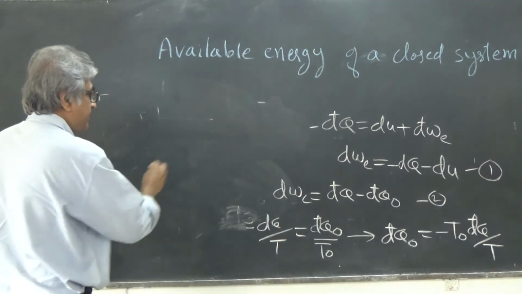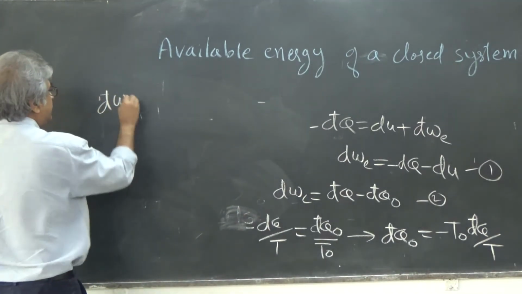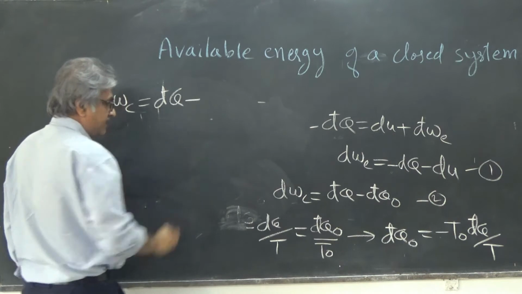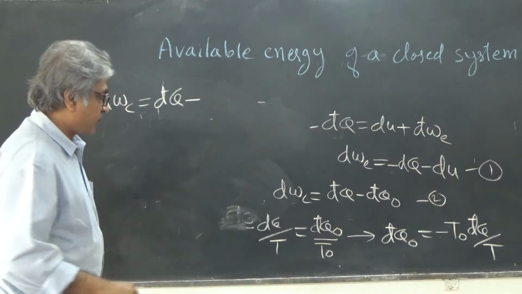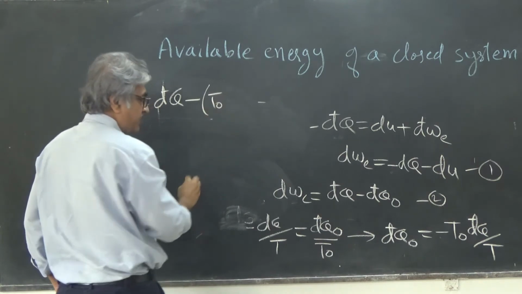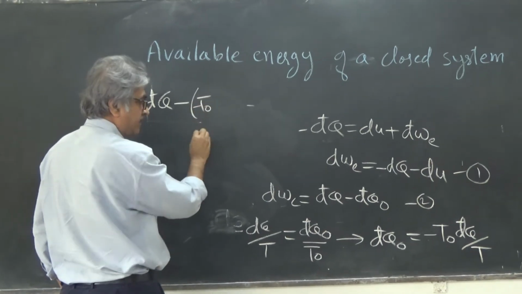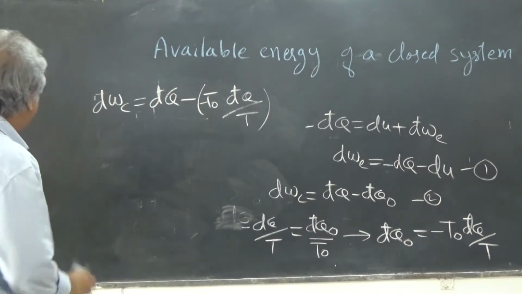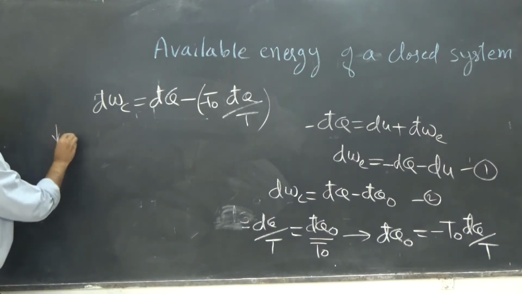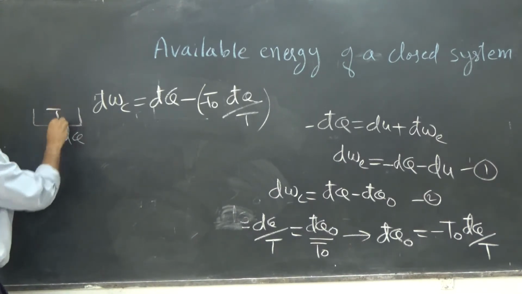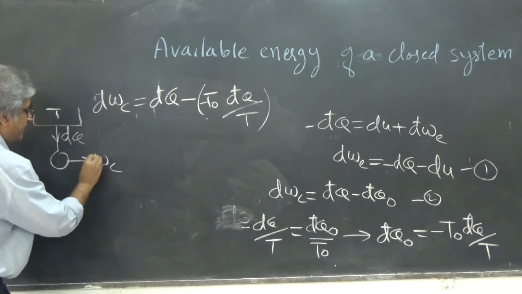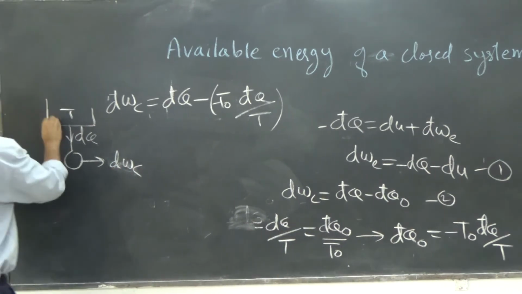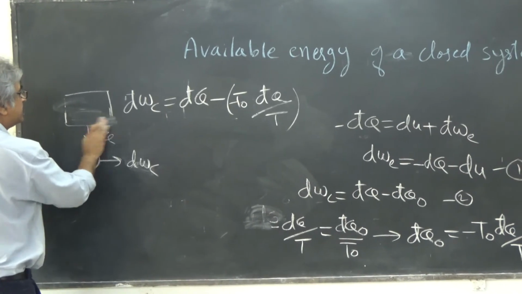So write equation 2 again. It is dWc is equal to dQ minus dQ naught, and I am going to write dQ naught as minus T naught dQ by T. If you recollect, this was dQ, this was T, and this was dWc, the piston cylinder arrangement.